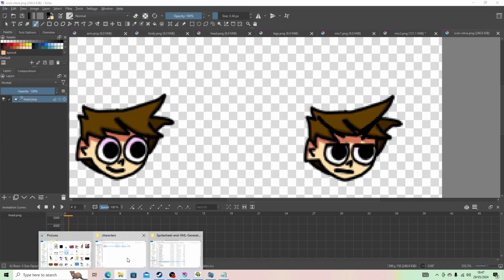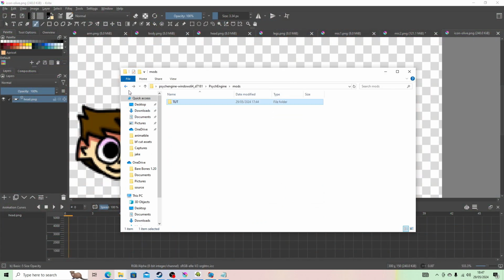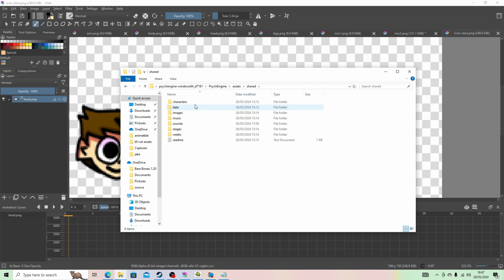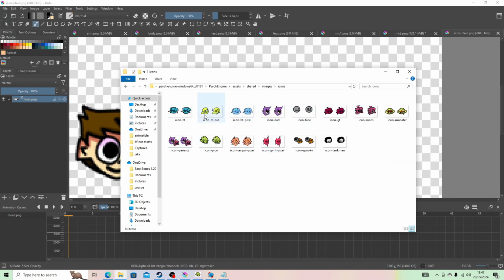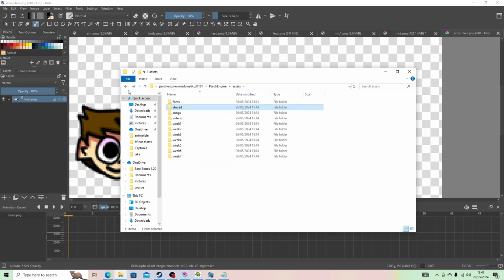Also, where you can find the icons, if I go into the Psych Engine folder, is in the assets, shared, images, and then it should be in icons. And just grab one of these. I'd recommend just grabbing the plain one. Okay, now I can go quickly back into my mods folder.